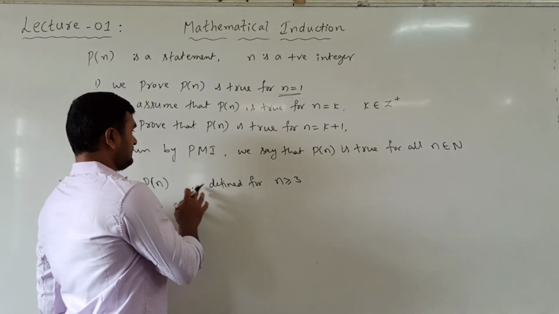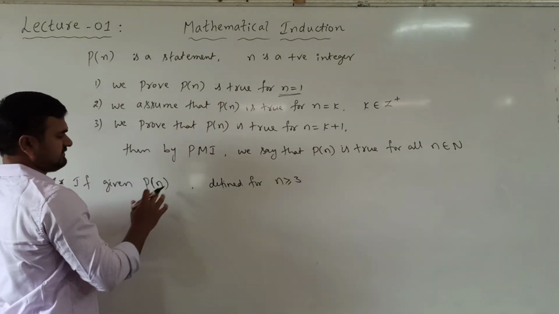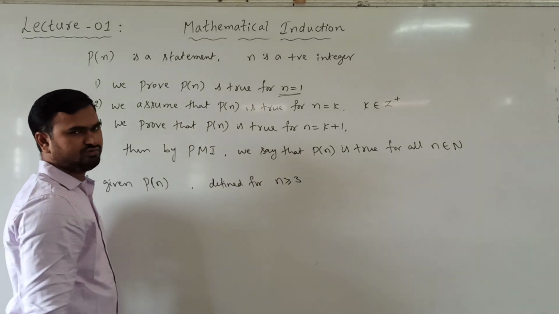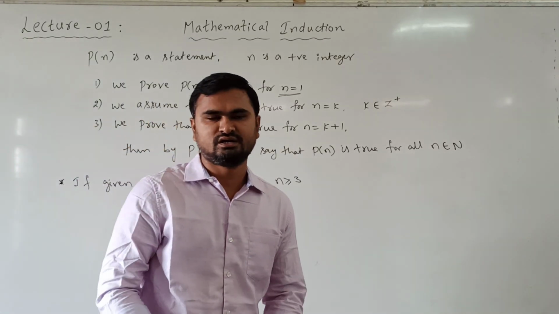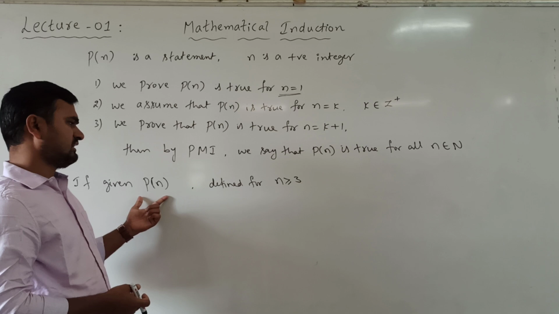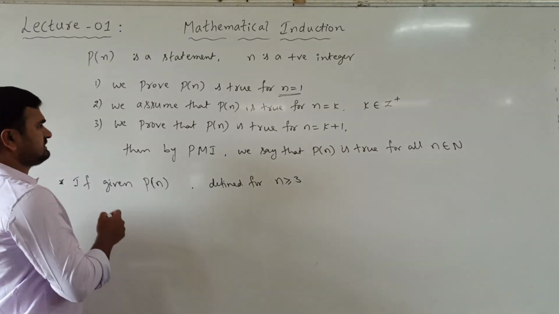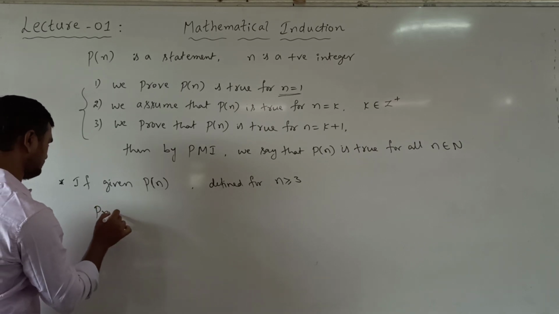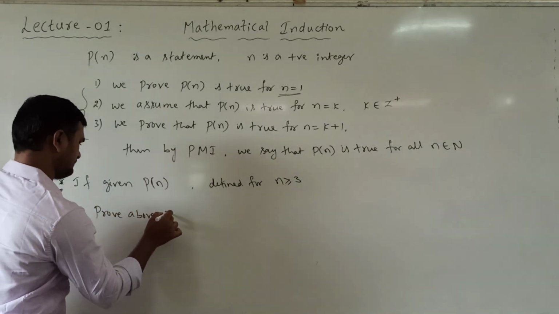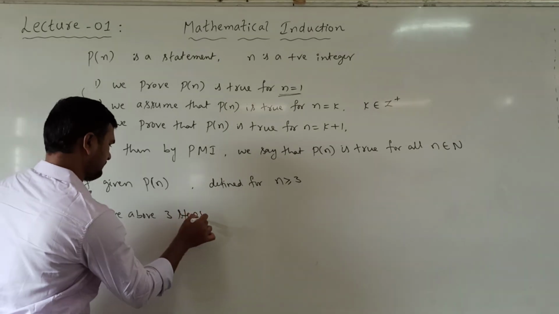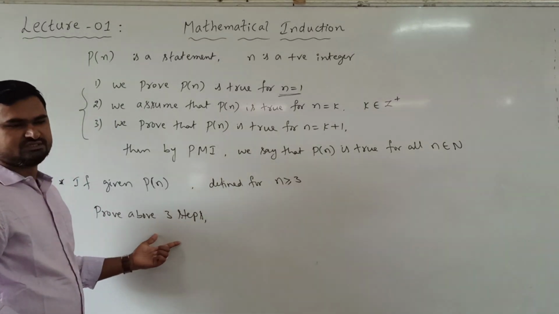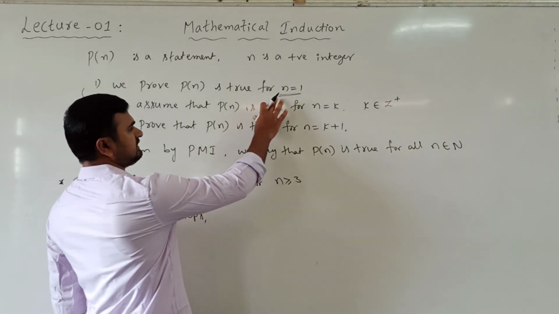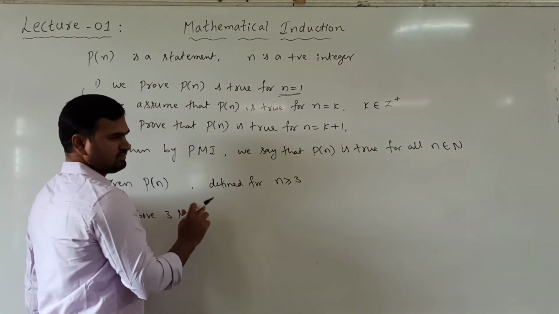Can we say that after proving these three steps, P of n is true for all natural numbers? No, we cannot say P of n is true for all natural numbers. To prove these three steps, here we cannot start from n equal to 1.